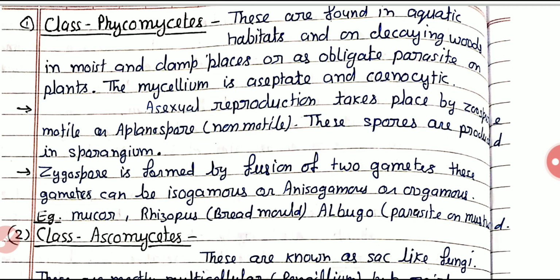Further, Phycomycetes are divided into two groups: the zygomycetes and oomycetes. In zygomycetes, zygotes are formed.